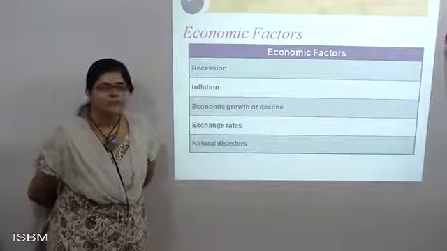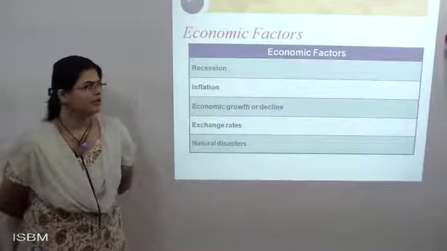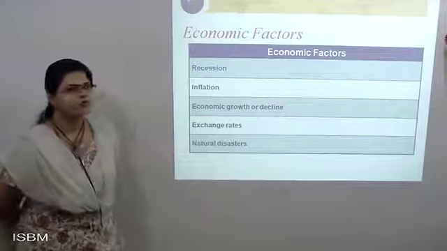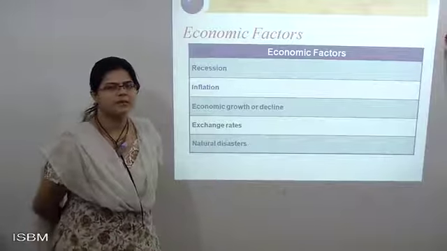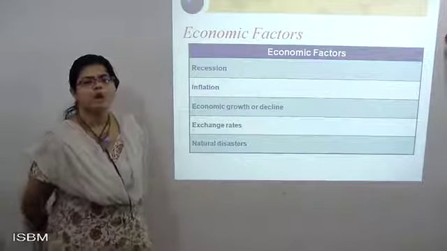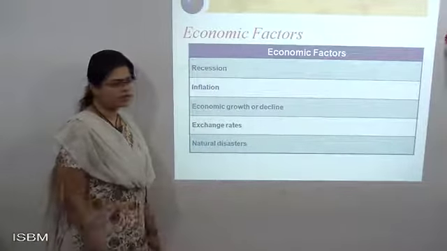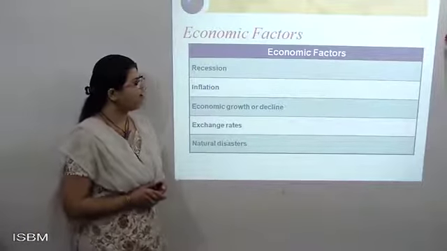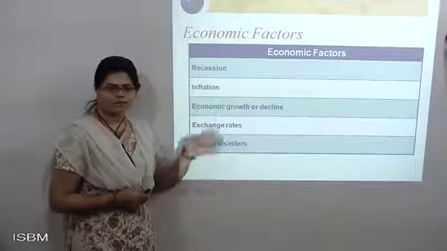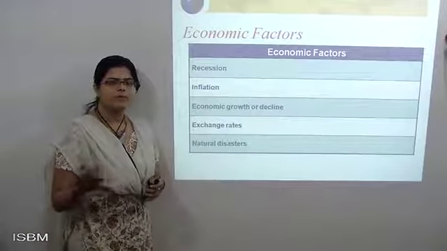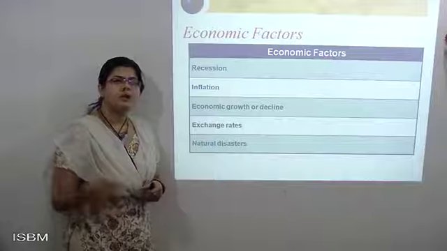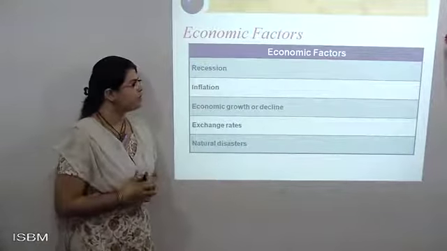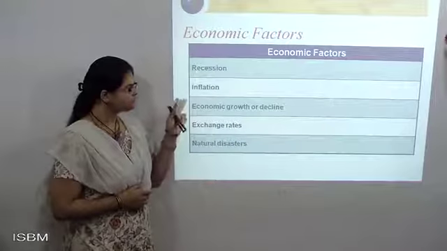Then economical factors. When I'm speaking of economical factors, first I'm saying recession. If the standard of the goods has not been maintained in the market, or if it has not been sold in the market, that creates certain problems related to recession, because your company is in a low position, it's not growing, it's going on a low position, that creates a problem.